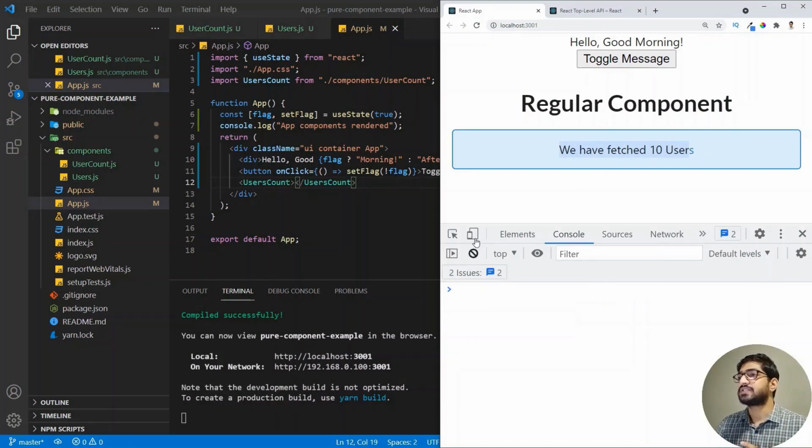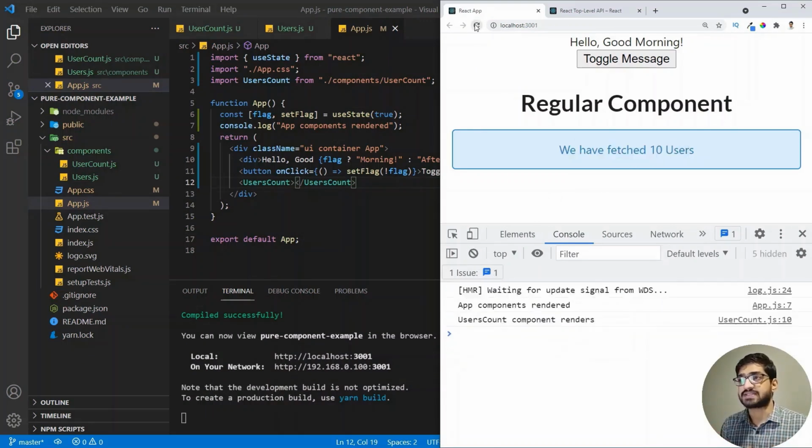So I'm going to clear the console and I'm going to refresh my page. So when I refresh my page, this time we actually see two console logs. The first console log is coming from the app component, which is the app component rendered. And the second one is the user count renders.